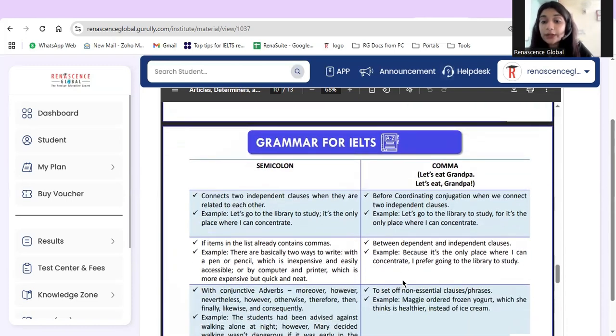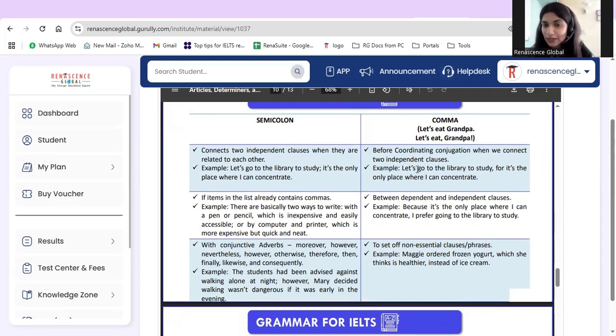Now let's talk about comma. Before a coordinating conjunction, when we connect two independent clauses. For example, let's go to the library to study, for it's the only place where I can concentrate, right? Then, with a dependent and an independent clause: because it's the only place where I can concentrate, I prefer going to the library to study, right?